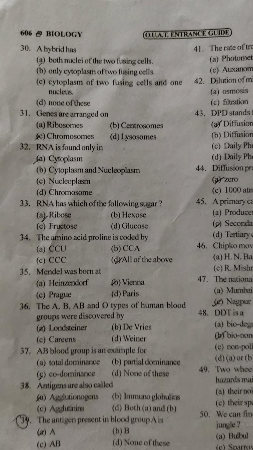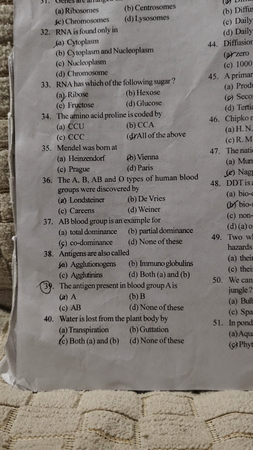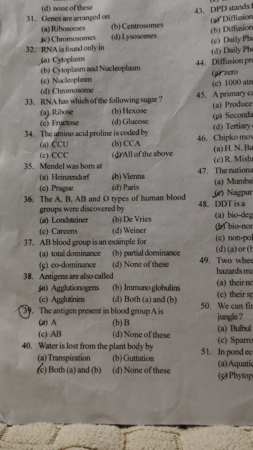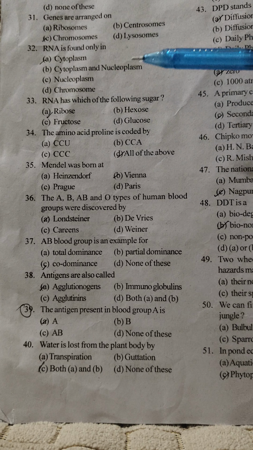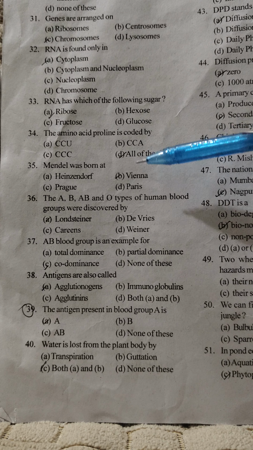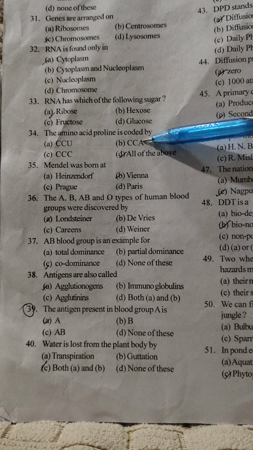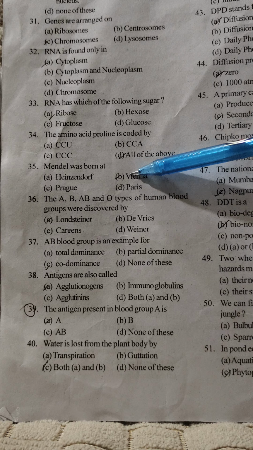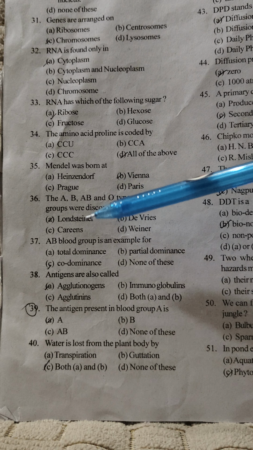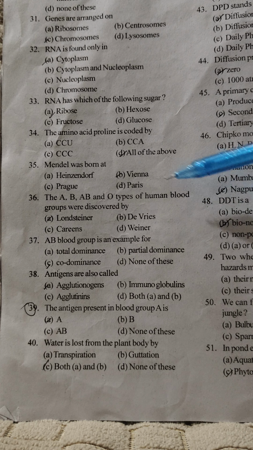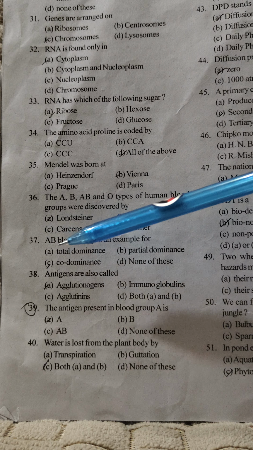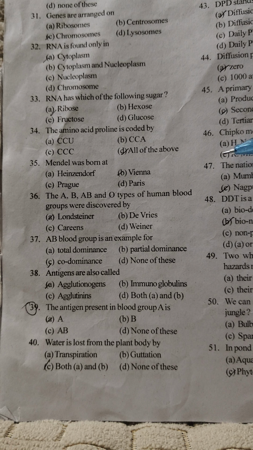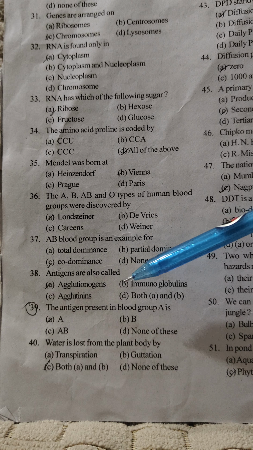Okay. So then, 33. RNA has which of the following sugars? RNA has ribose sugar. The amino acid proline is coded by CCU, CCA, CCC, all of them code for it, meaning all of the above. Mendel was born in Vienna city. The ABO type of human blood groups was discovered by Karl Landsteiner. Okay. AB blood group is an example of codominance. Simple. Antigens are also called agglutinogens.